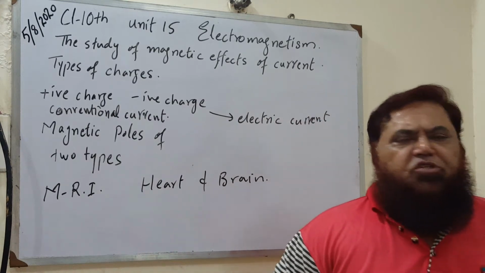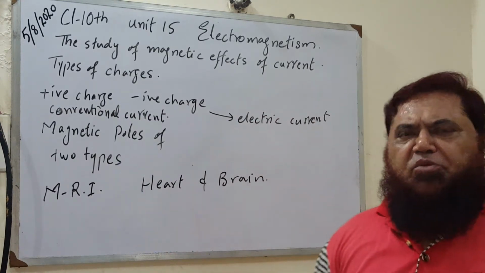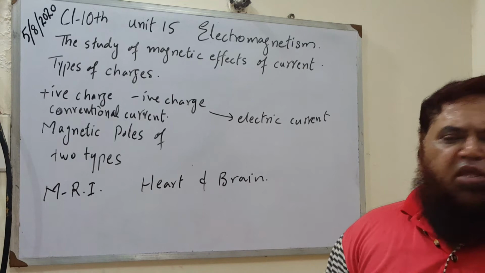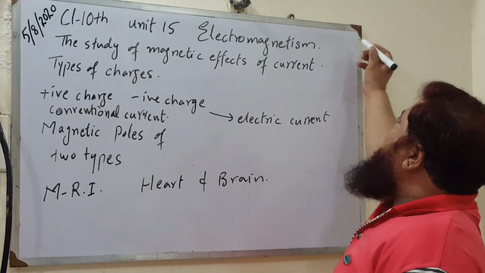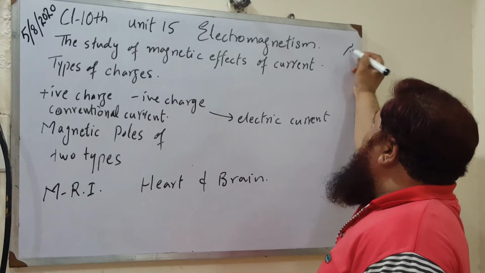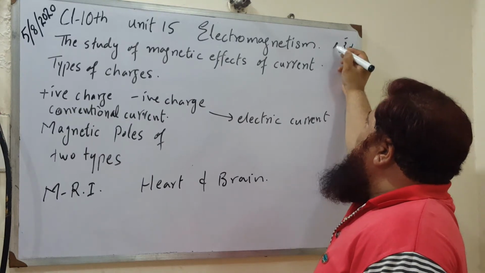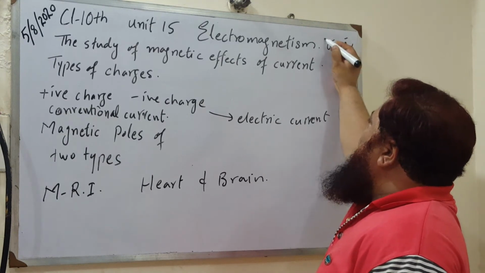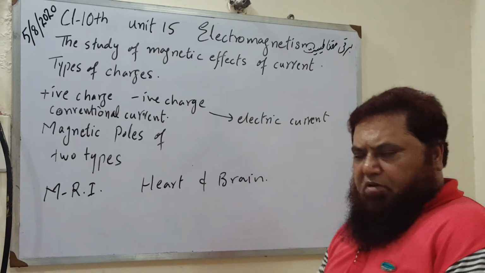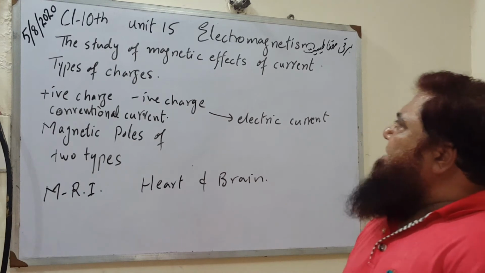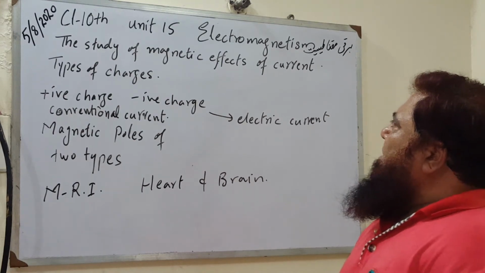Today we are going to start unit number 15, and that is your chapter of electromagnetism. Electromagnetism, the combined effect of electricity and magnetism, which is known as electromagnetism.